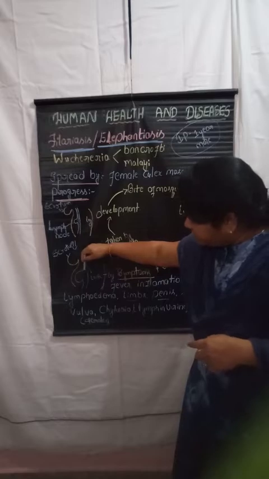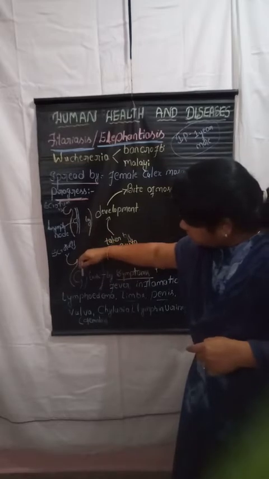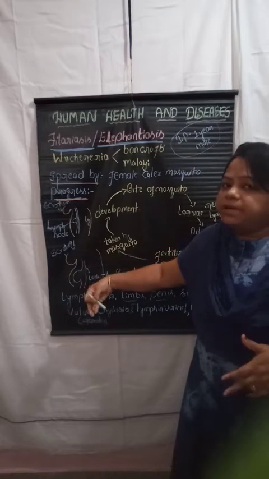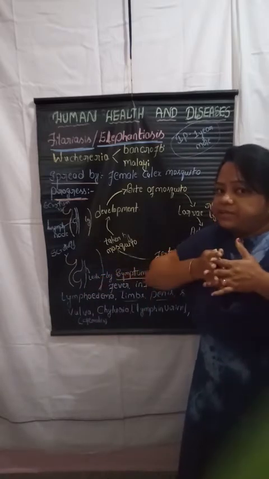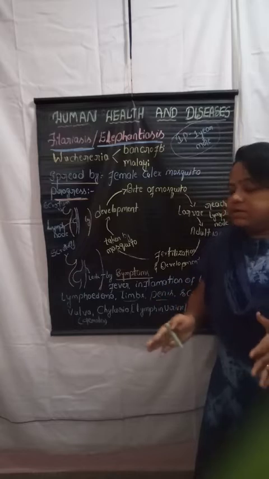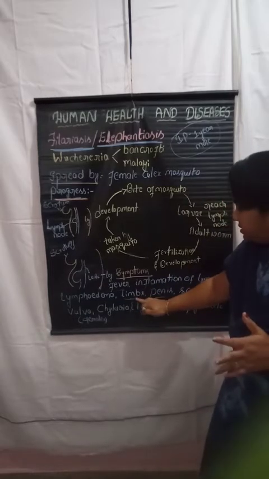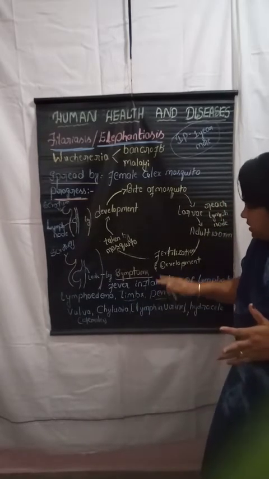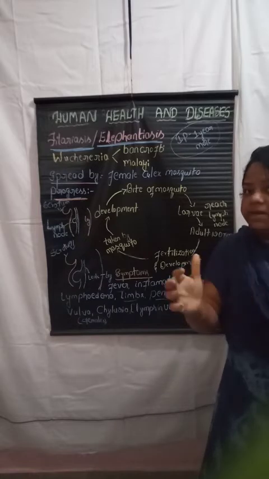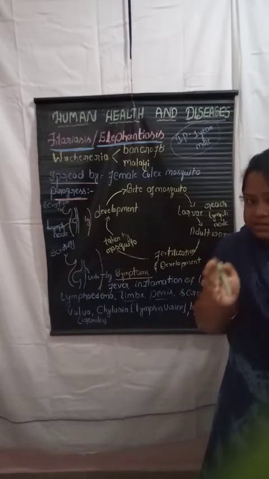Whenever there is an increase in the size of the leg, the worms multiply more and more. As they multiply, the size of the leg and the size of the surrounding organs also increases. The penis structure in males also increases in size, getting broader.